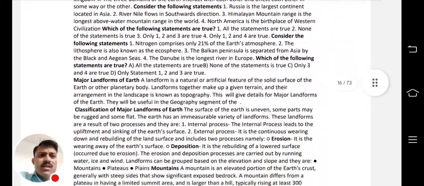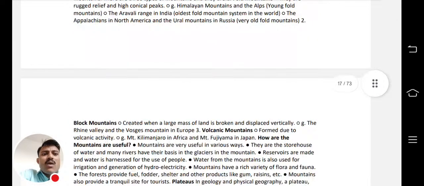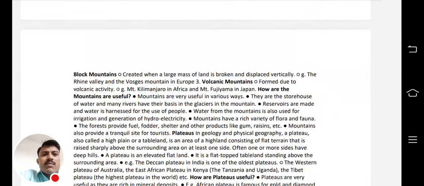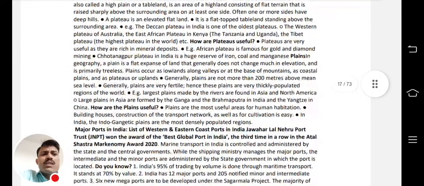Then there is the classification of major landforms of India, what the major landforms are, erosional and depositional landforms, how they take place, natural means like glaciers, mountains and block mountains, volcanic mountains, everything related to mountains and volcanoes is covered. Plateaus, right? Plateau, plain, everything.